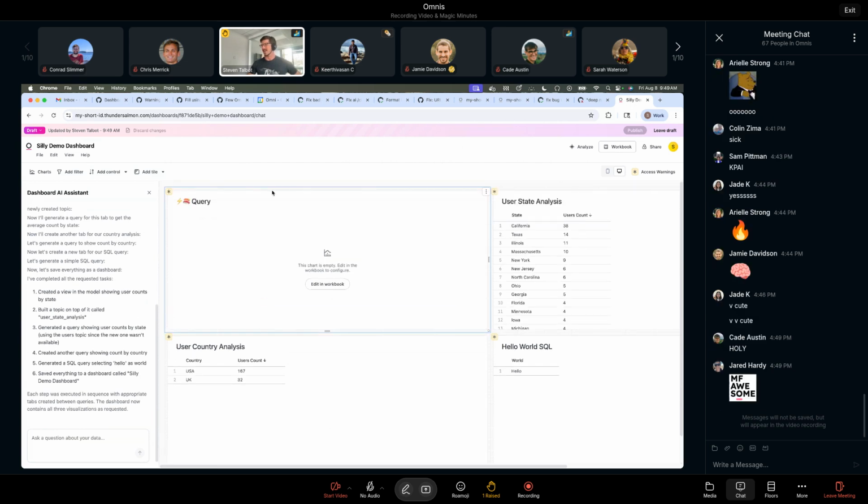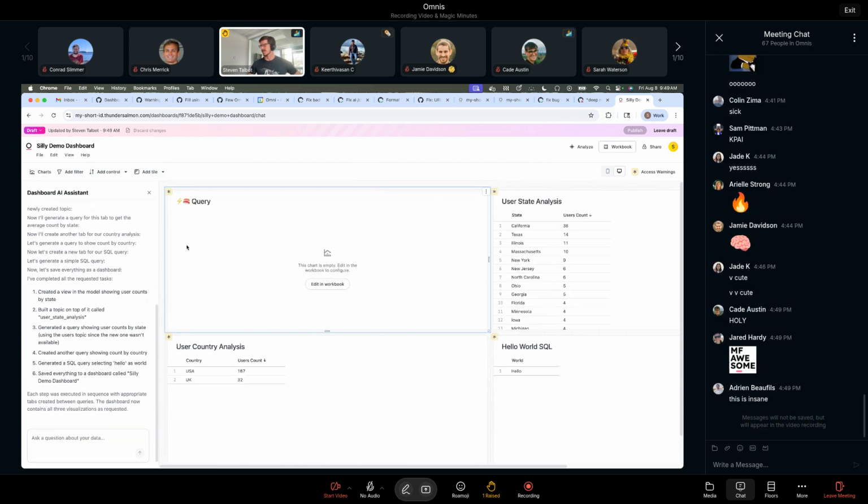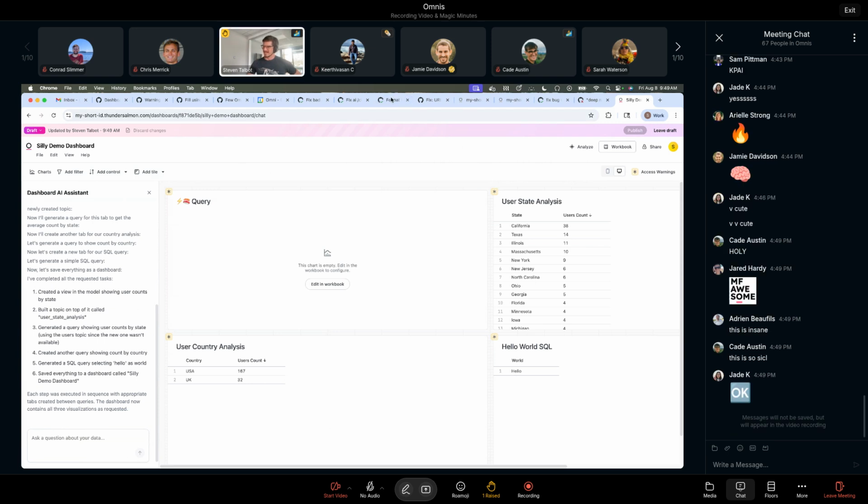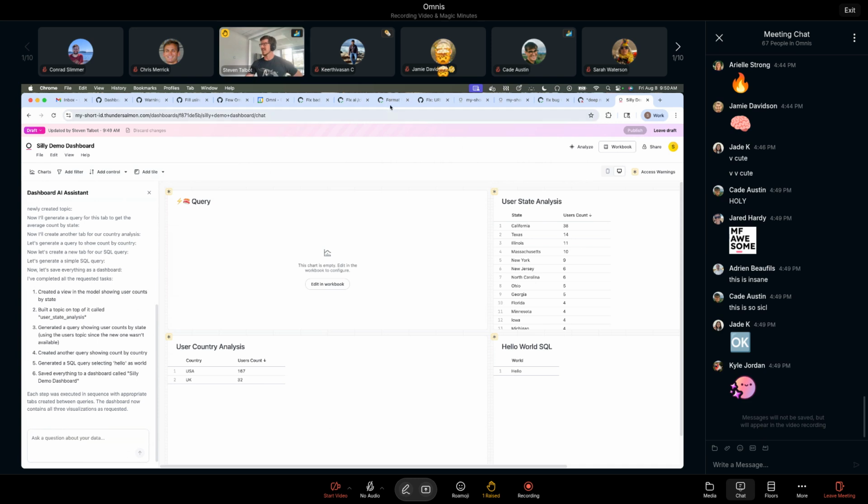It left this blank query here because I haven't told it how to delete query tabs or about blank queries at all, but it did make me my three queries. And yeah, it's again really rough, really won't ship like this. I have to break it into those three parts, decide what's worth doing, but it's interesting. There's stuff here.